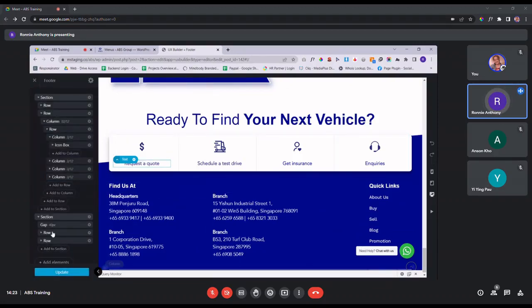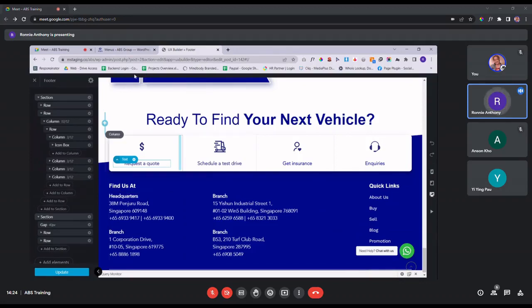To give you a heads up, for UX Builder in particular, there's no save draft function like what we did for the design setting. So any changes that you make over here are finalized. So do make sure that you finalize the changes that you want to do beforehand. Meaning to say, you cannot undo. If I feel like it's not nice anymore and I want to undo, cannot. Because you already updated.